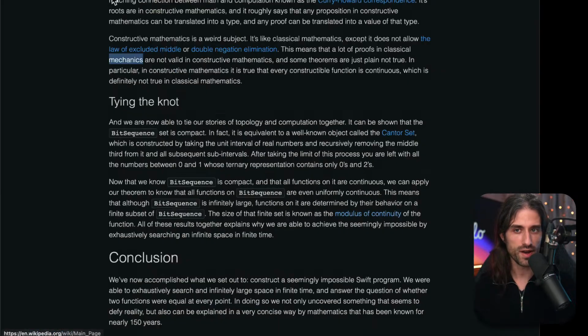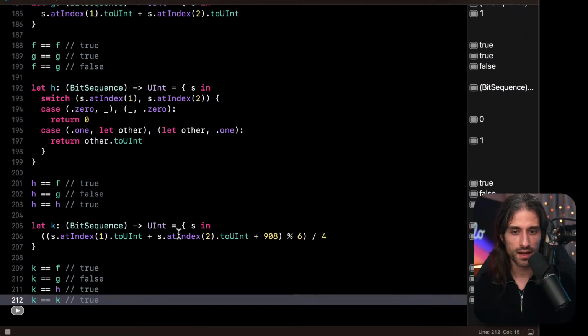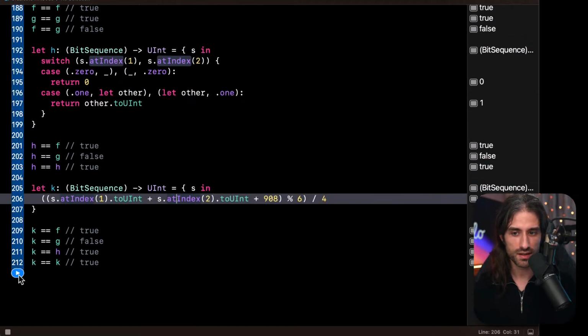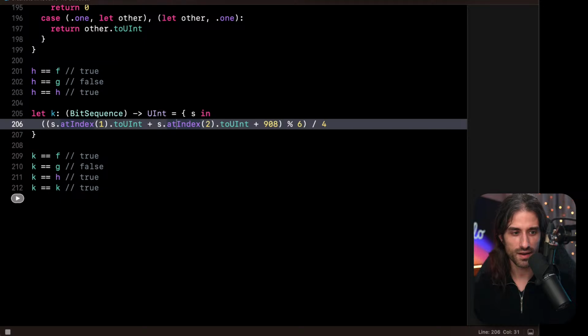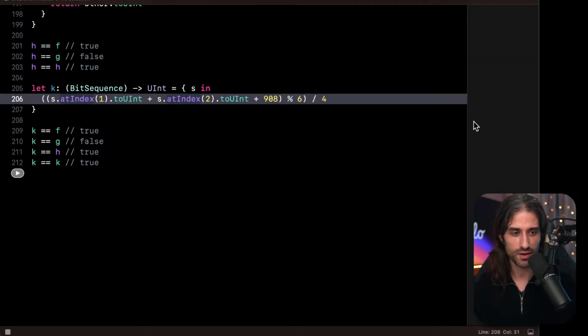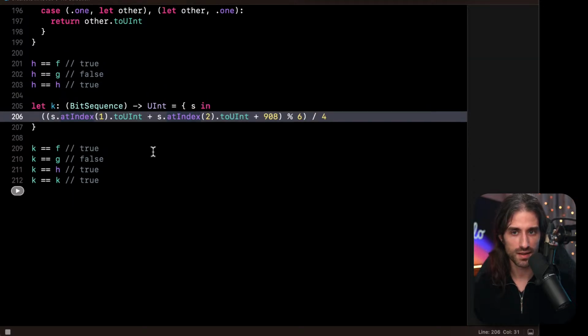And so the way I understand it, the way this modulus of continuity applies is that if we go back to the code, I'm going to run the code, and you can see that here it computes. I want to show you how fast it computes here.